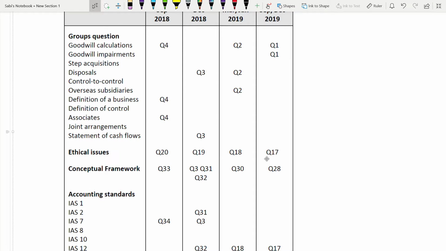And today our question will be on question 4. Question 4 is on goodwill calculations, definition of a business and associate. An ethical issue definitely will come in question 2, where 2 professional marks is there, no doubt about it. Conceptual framework also, every year it has come.